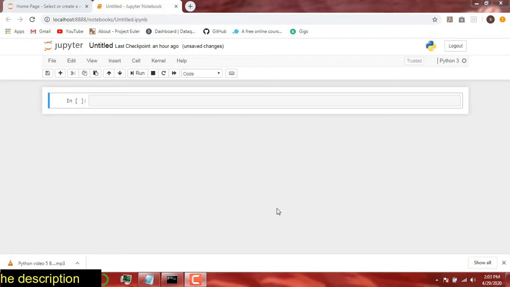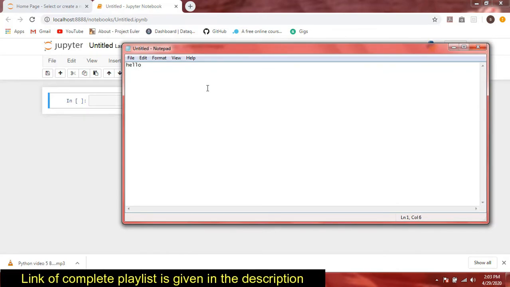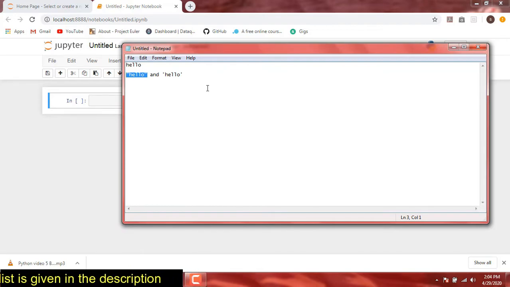Now, what are strings? Strings basically are represented with single quotes or double quotes. Say, if you're writing something like hello, it can be any word, something like my name is Ali or Adam. You just need to write it with single quotes or double quotes like this. They basically mean the same thing, but I recommend writing them with double quotes. There is no difference between them.